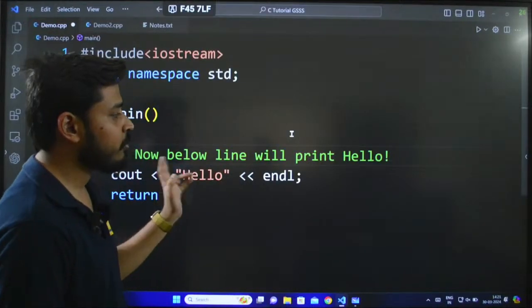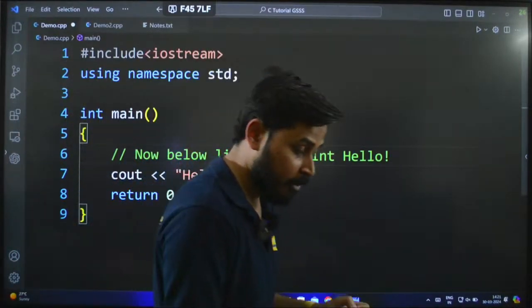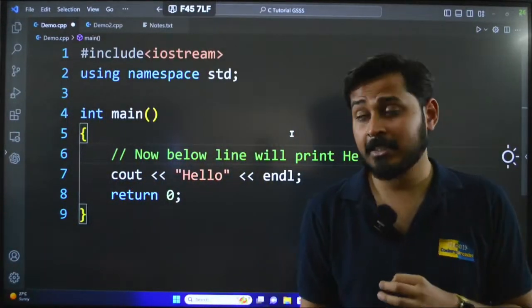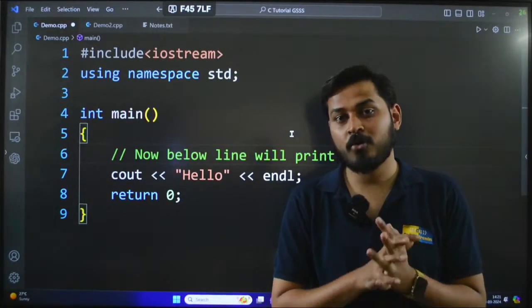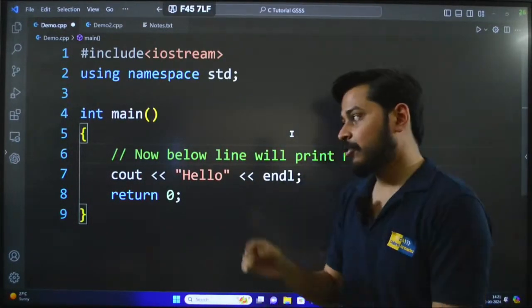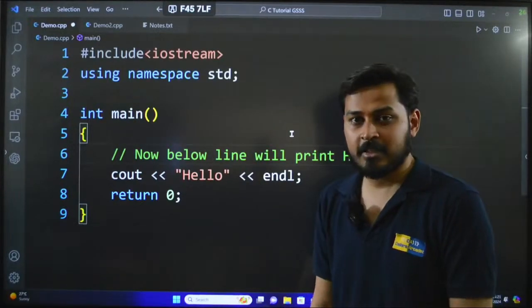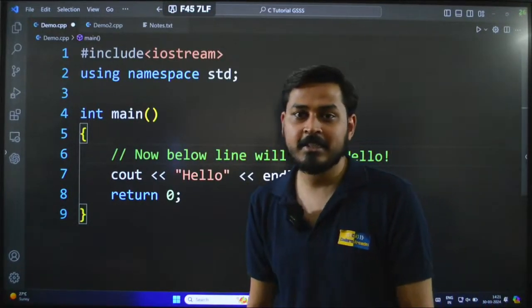Okay, so see now this is telling the details about the next coming line which I have written here. So this is the use of a single line comment, but this is not a good practice guys, this is a bad practice. If you already have knowledge about what cout does in this case, then you don't have to write this comment, because it is just unnecessarily increasing the length of the code.